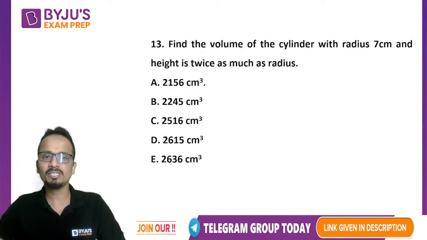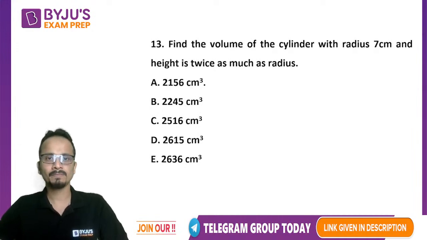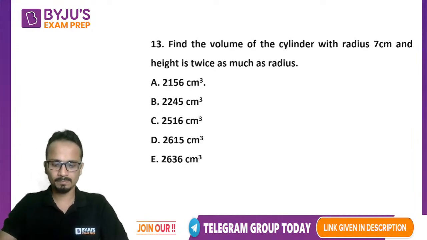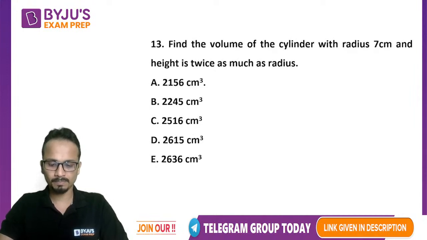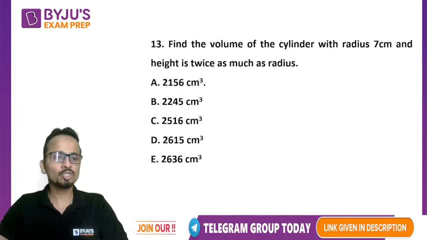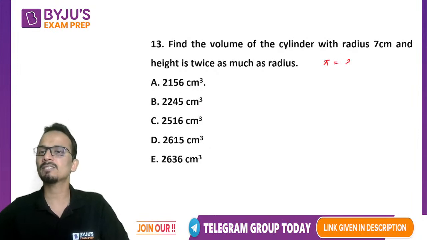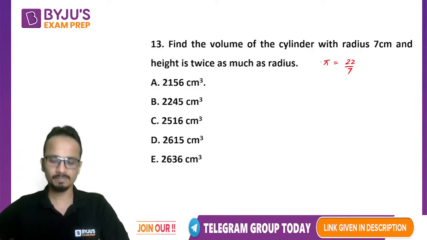Option A, B, C, or D. You may use the value of pi as 22 upon 7 to get the final answer.